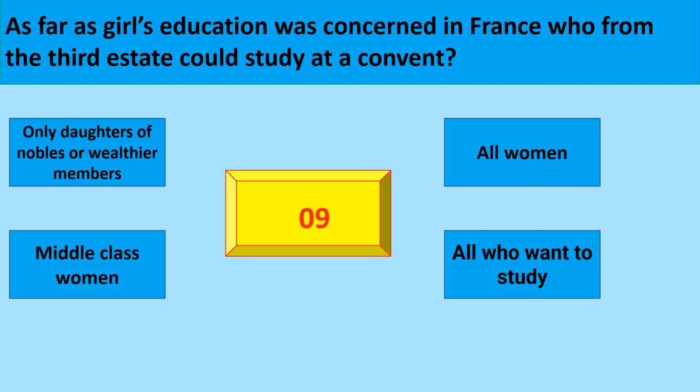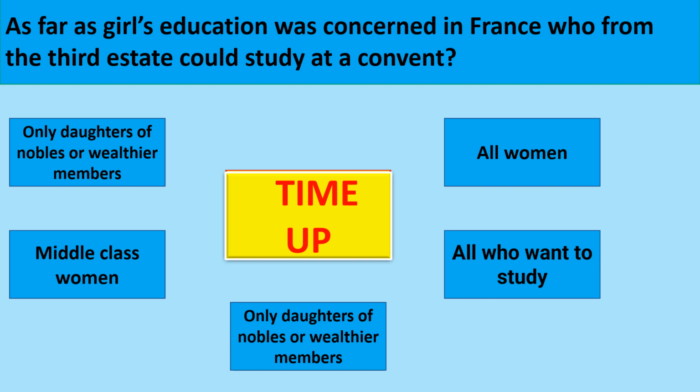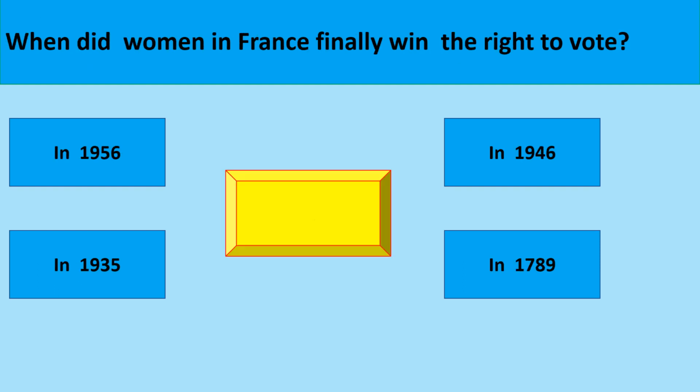As far as girls' education was concerned in France, who from the third estate could study at a convent? The correct option is only daughters of nobles or wealthier members. When did women in France finally win the right to vote?